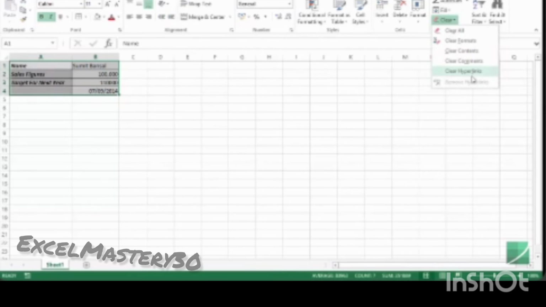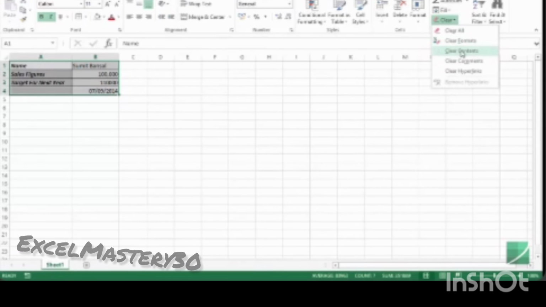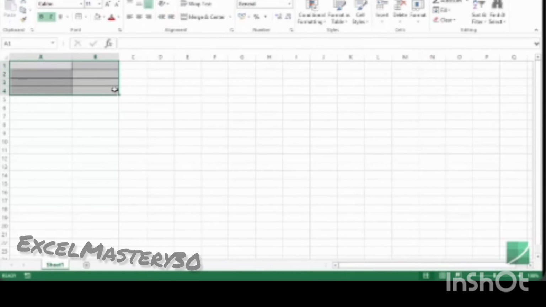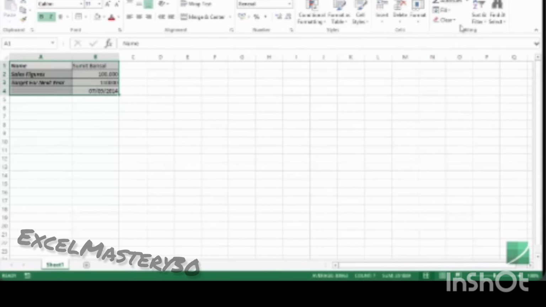We do not have comments and hyperlinks in this data, but we do have formats and content. So let me show you what happens when I hit clear content. It clears everything, which is equivalent to hitting the delete key on your keyboard. Let me Control Z and go back.